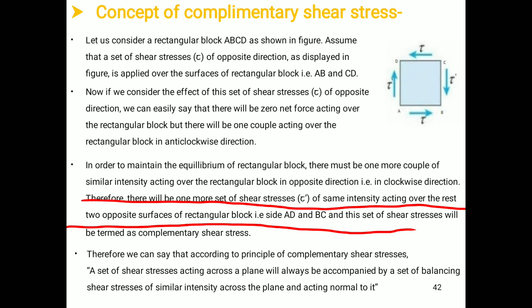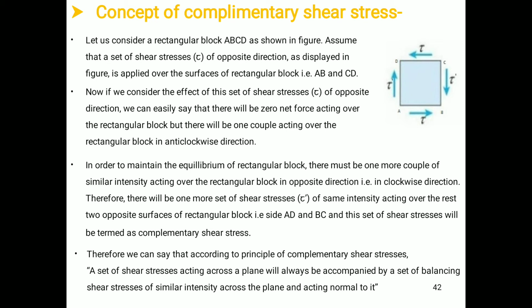Remember that from the figure we can easily observe that the face AB is subjected to shear stress tau, whereas the face CD is subjected to shear stress tau. Due to that, it will produce the moment in anti-clockwise direction. To maintain the equilibrium, we must apply the equal and opposite shear stress onto the two other sides. Therefore, these two sides are acting in this manner and it will produce the couple in clockwise direction, and that value of shear stress is tau dash.